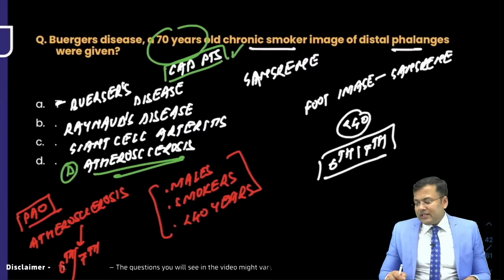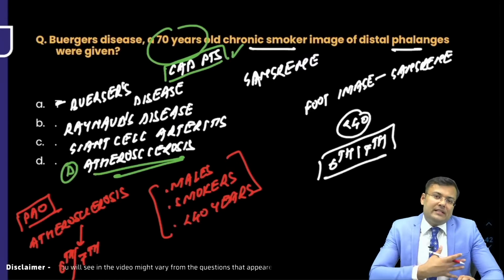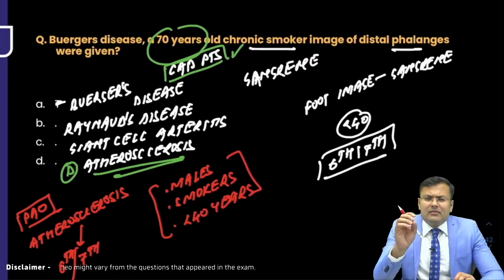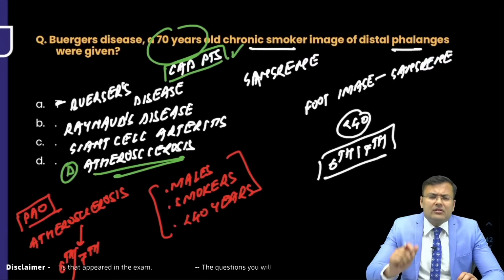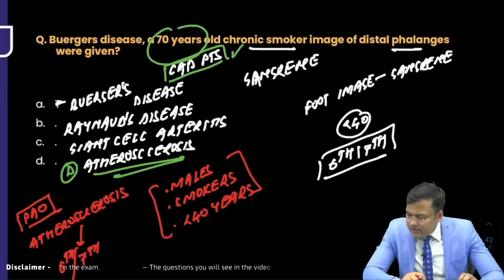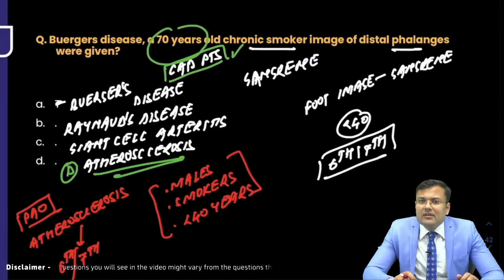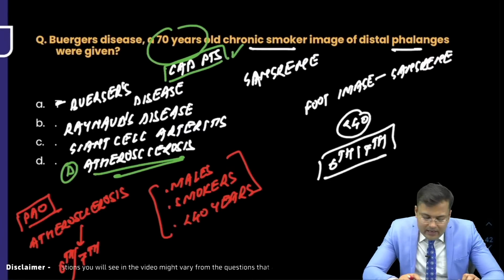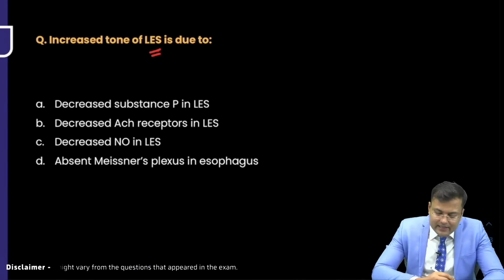Adil Hussain wants to say, sir, it was 100% Burgess. Not at all. A 70 years old patient, if he is having coronary artery disease, it's not Burgess. It is atherosclerosis. The gangrene will be similar, since they are both peripheral arterial occlusion, so there will be gangrene even in atherosclerosis. Smoking and alcohol, both of these are risk factors for atherosclerosis. Age and coronary artery disease. Correct answer is atherosclerosis.